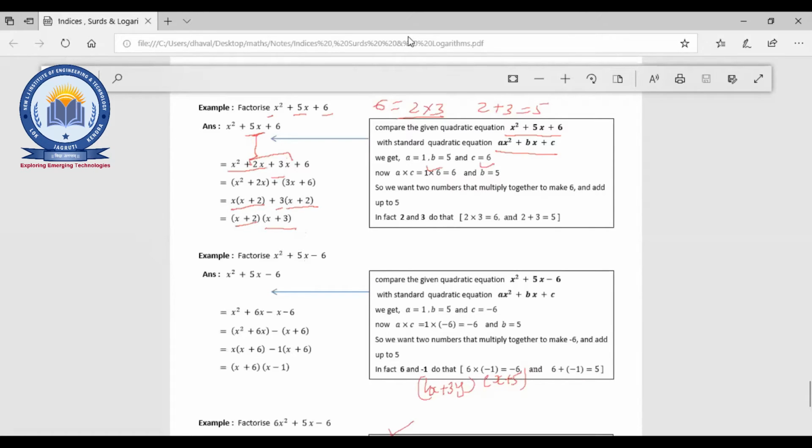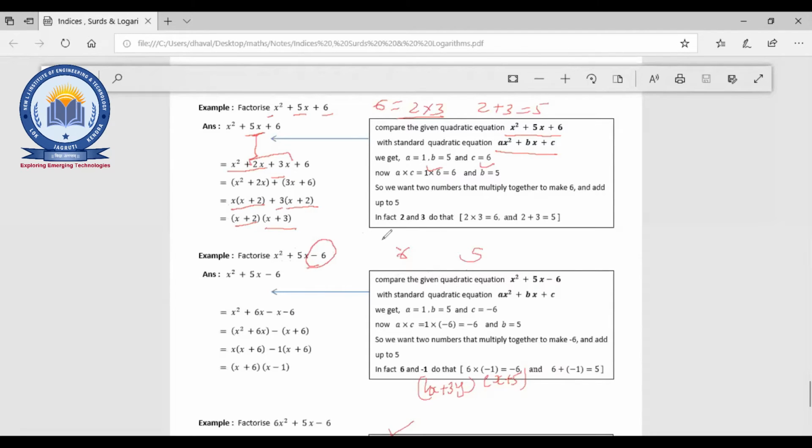Okay, fine. Now the next thing: here only minus 1, here only minus 6. So in which way are we going to do it? Because we want multiplication what? And the x square coefficient is 1. So we want the multiplication to become minus 6 and the addition to become 5.